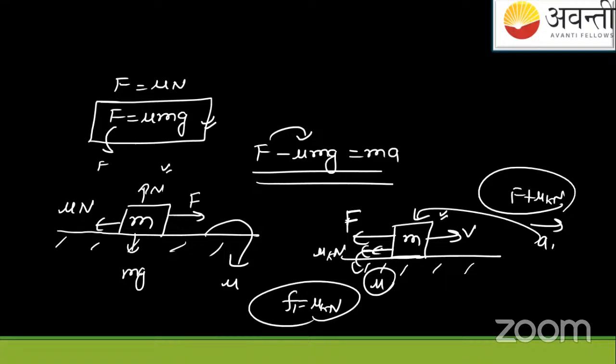So we'll say here the friction force is an action-reaction pair. If mu k N initially is here from the ground to the block, then from the block to the ground it will be here, the same magnitude, mu k N. Friction forces are action-reaction. Every force which is in contact.